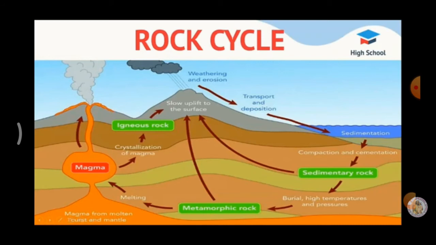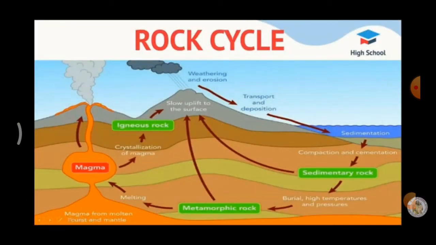These rocks are weathered, eroded, transported and deposited at some places to form sedimentary rocks. So, these rocks have to erode, be transported and be deposited at some places. For what? To form sedimentary rocks.